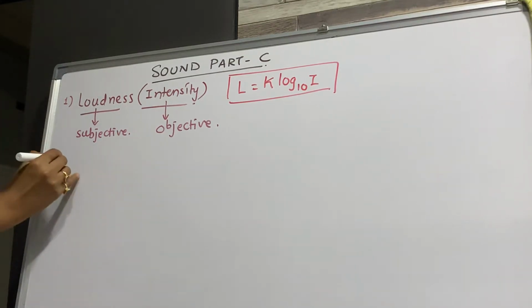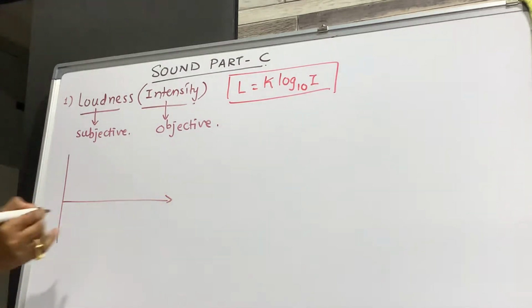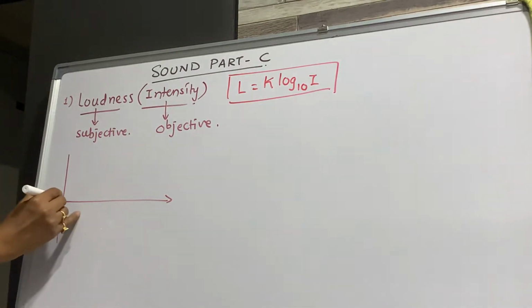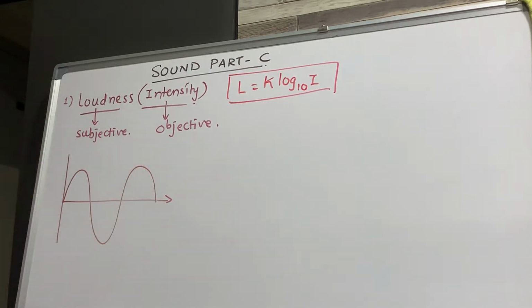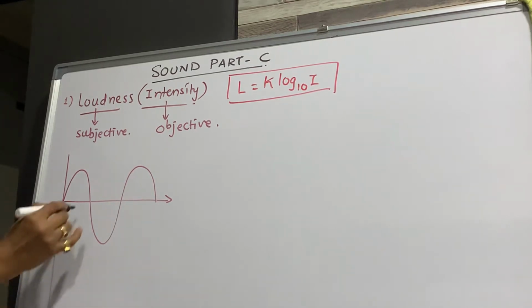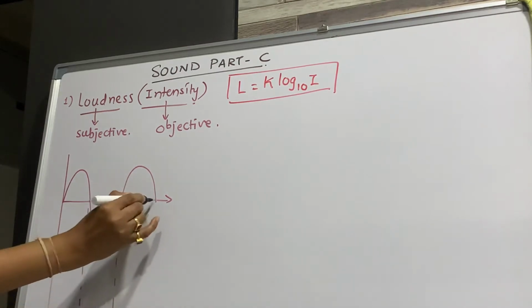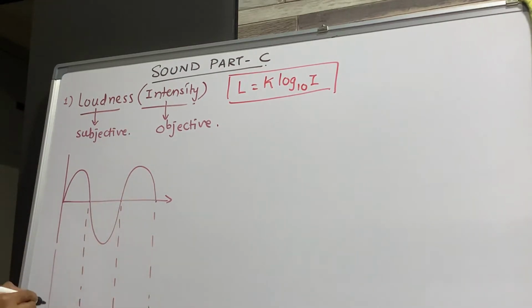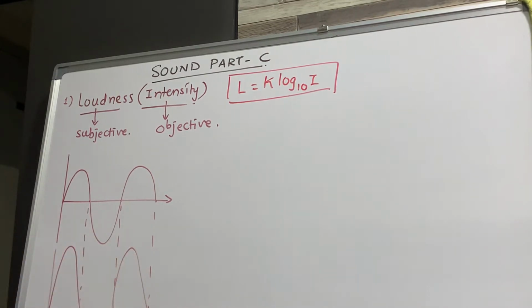Now, you will compare two wave sounds. This is one wave. This is the amplitude. This is the first wave. I will compare a second wave along with this. This is the second wave. The wave over here, its amplitude will be more as compared to the first.